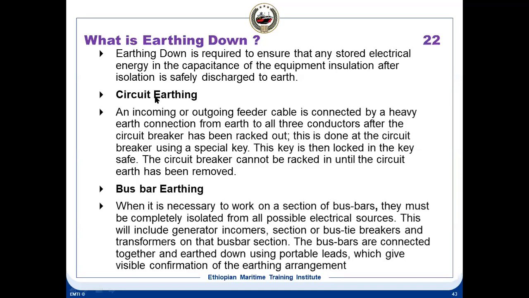In the circuit itself, there is an earthing facility. Bus bar earthing means when work is to be done on a section of a bus bar, it must be completely isolated from all possible electrical sources. This includes generator incomers, meaning the incoming cable from the generator section, or bus tie breakers or transformers on the bus bar section. These bus bars are connected together and earthed down using portable leads, which give visible confirmation of the earthing arrangement. So this is earthing down. What are the two types of earthing? Circuit earthing and bus bar earthing.